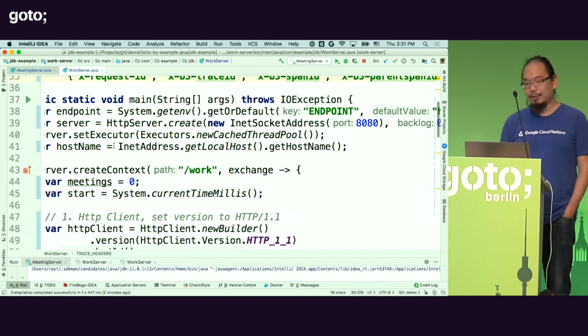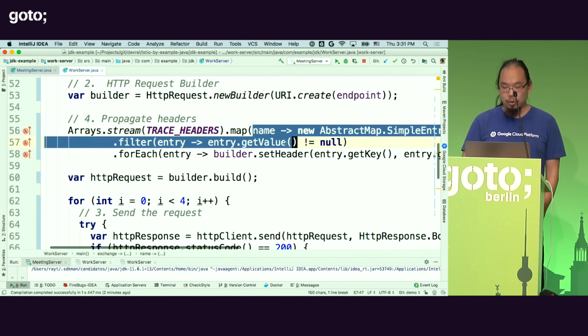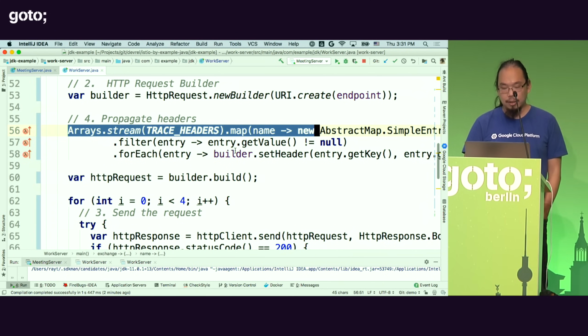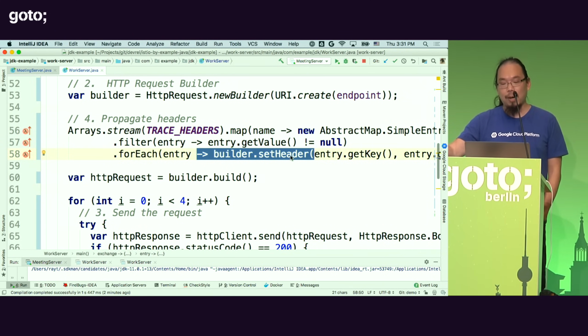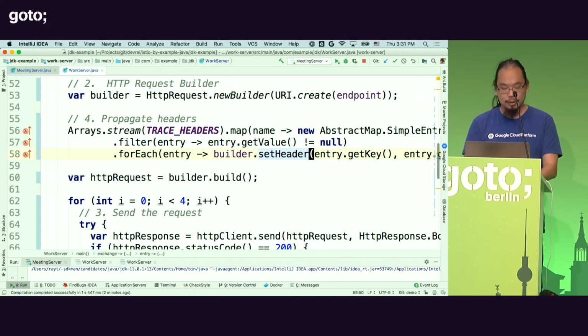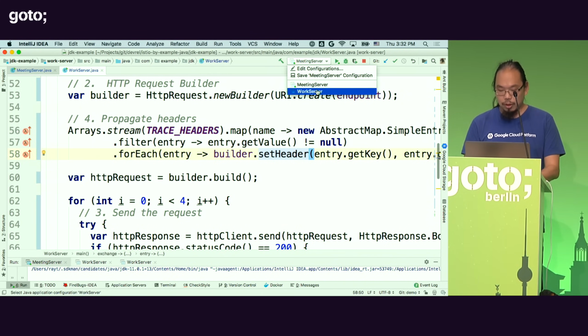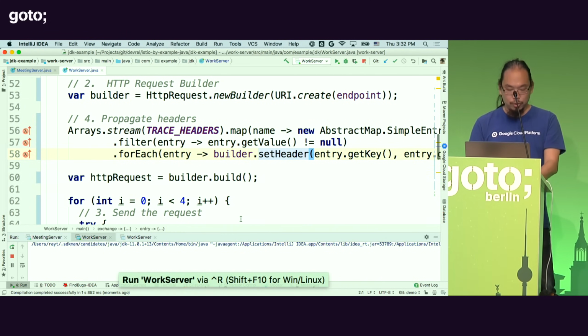If these headers don't exist, Istio will generate them for you. If they do exist, then you do need to propagate them down. So in this case, what we're doing is basically iterating through the headers, making sure that if it's actually there, I'm going to set the header and propagate it to the next request. Okay? And that is really all I'm going to do. And then I'm going to go ahead and run this work server as well. And let's see if that actually will work.